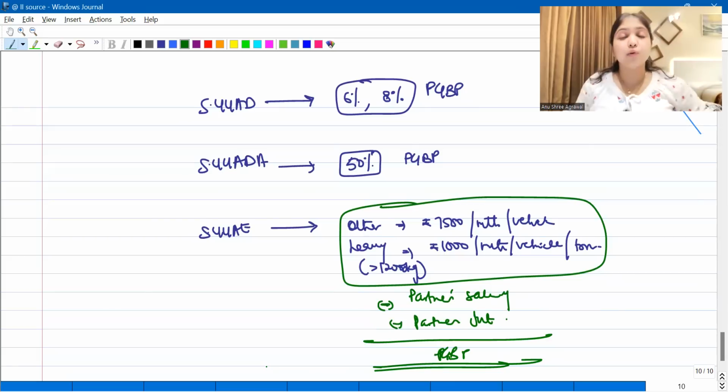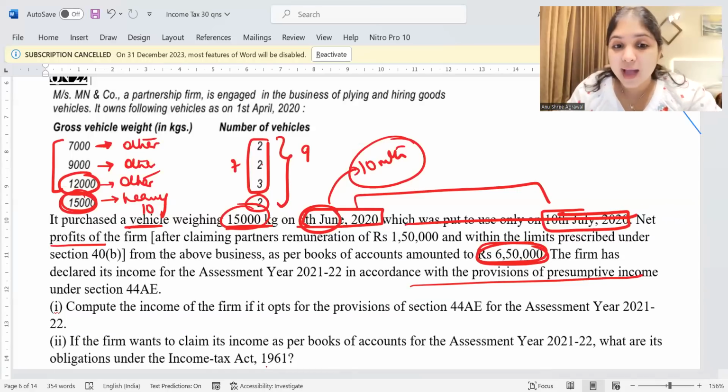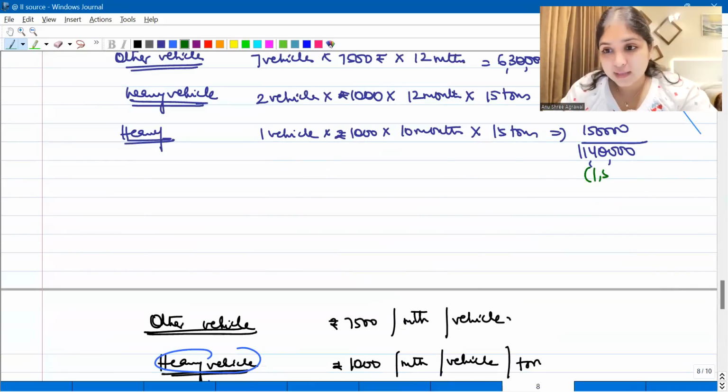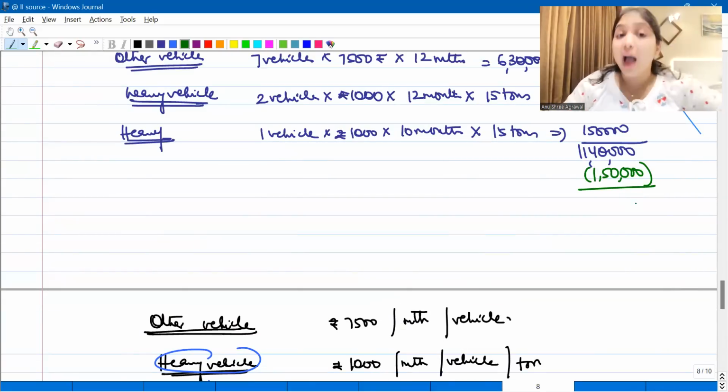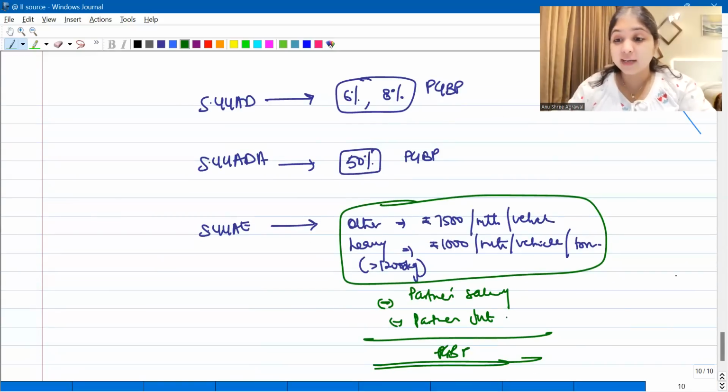This is the thing that I wanted to discuss with you through this question. That is the whole reason why I have chosen this question. In this question, RSSE is a partnership firm, and this partnership firm has partner salary of 1,50,000, which is within the limit. So can I subtract this 1,50,000 over here? Yes, I can. Two allowances I am allowed in 44AE: one is partner salary and the other is partner's interest. In 44AD and 44ADA, it is not allowed. It is allowed only in 44AE.